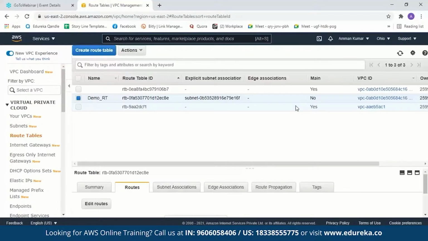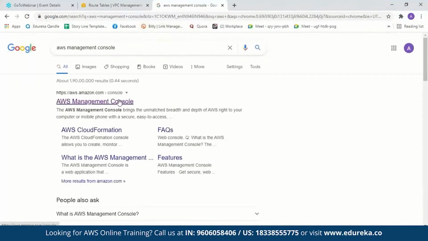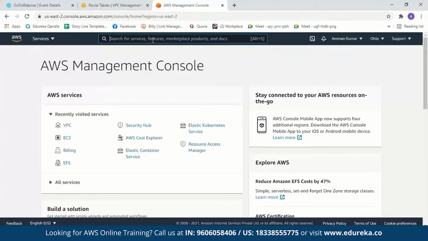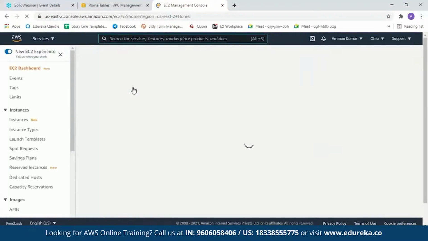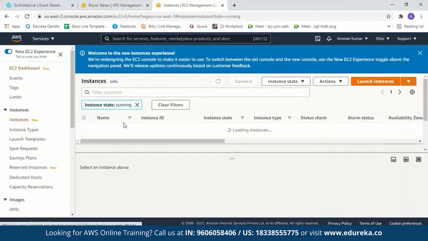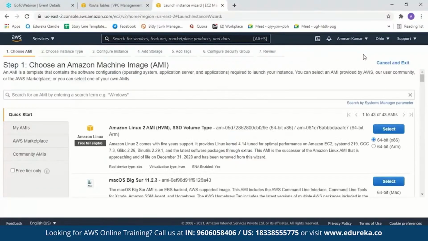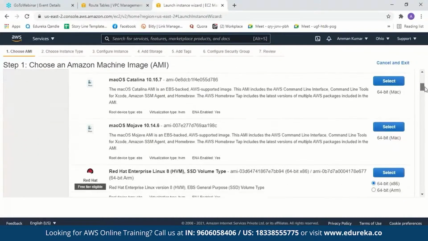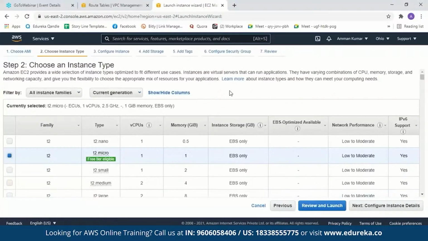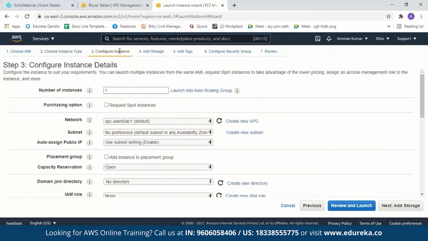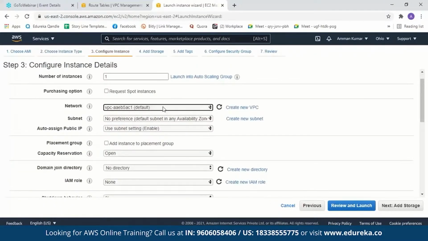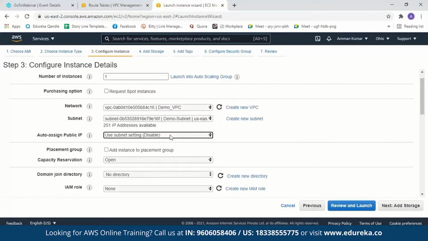Now let us see if we can launch an instance in our VPC. For that, let me go to New tab, AWS Management Console. Let me type EC2 over here. I'll go to Instances. I'll go to Launch Instances. Here, let me launch a Windows instance. So I'll select Windows. Now I'll select this instance and then go to Configure Instance. Now here under Network, I'll remove the default VPC network and set my network. I'll change the subnet also. And we also have to change the auto assign public IP to enable. We will enable this to create a public IP.